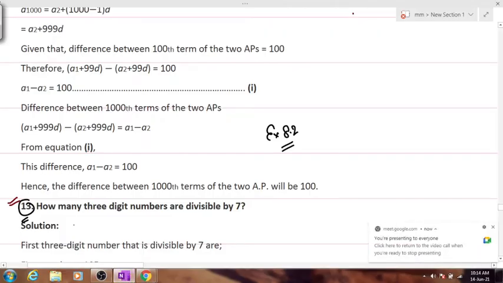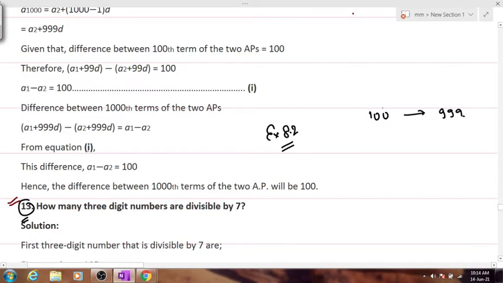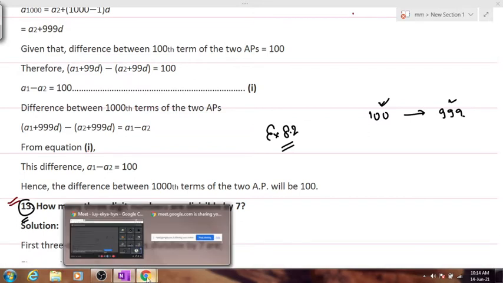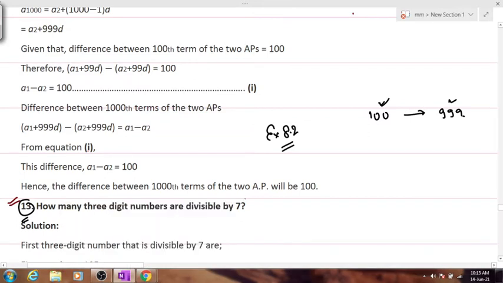How many three-digit numbers are divisible by 7? First, we have to calculate how many three-digit numbers there are. Three-digit numbers start from 100 to 999, right? And we've been asked to find those divisible by 7. So what is the first three-digit number divisible by 7? Anyone? Sir, 105. Very good. 105 is the first number divisible by 7, and the last number divisible by 7 before 999 is? Sir, 994.